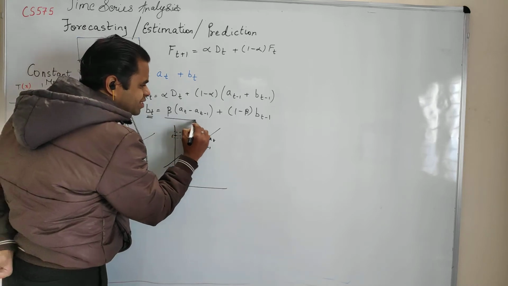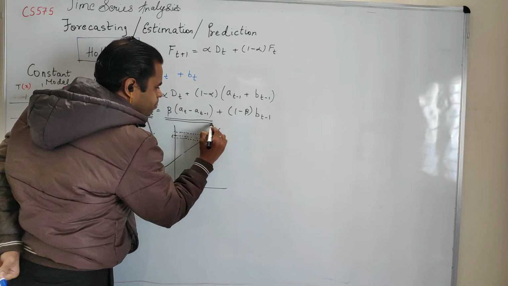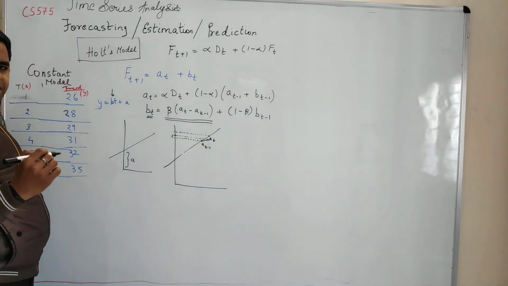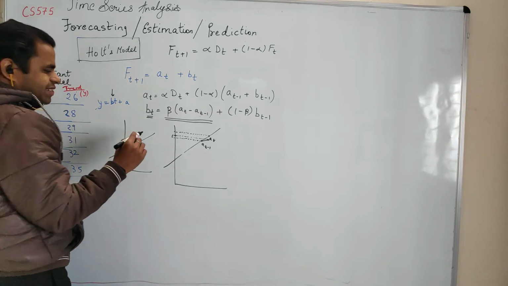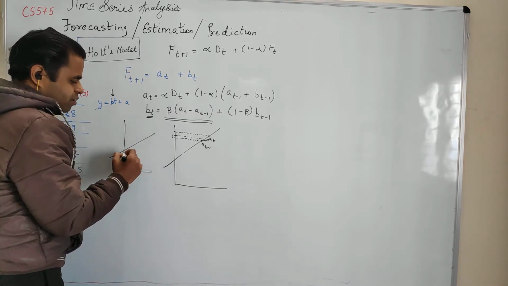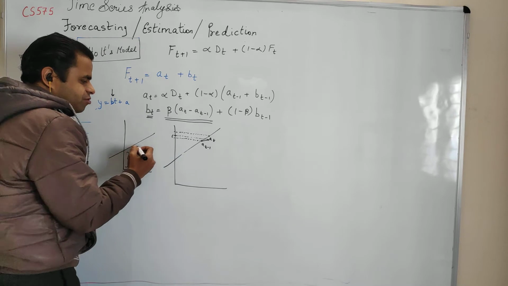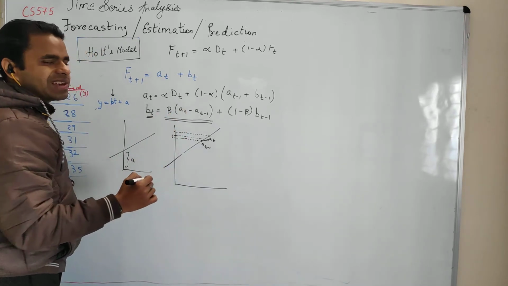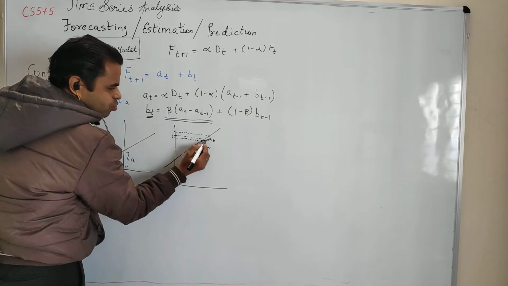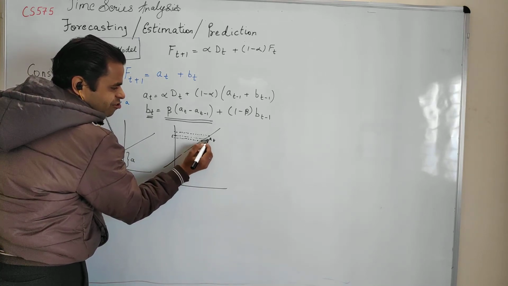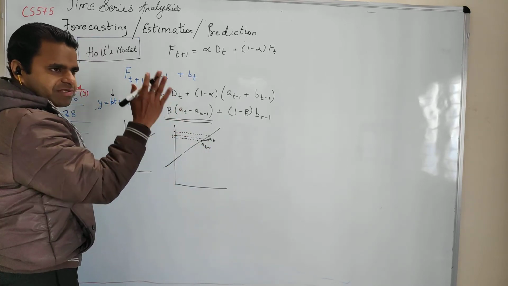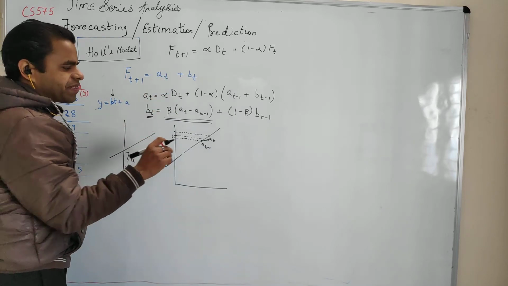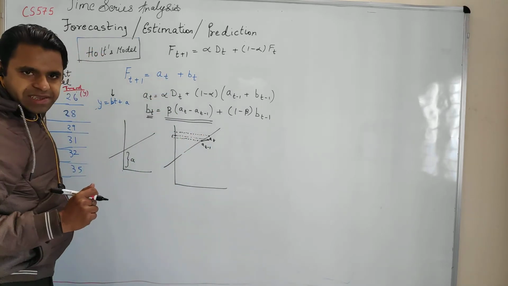So this difference is captured here in the Holt's model. The Holt model says that I will capture the trend, but I will not assume that the trend is always going in a linear fashion and is always increasing or decreasing linearly. I need to capture these kinds of blips or troughs in the trend.